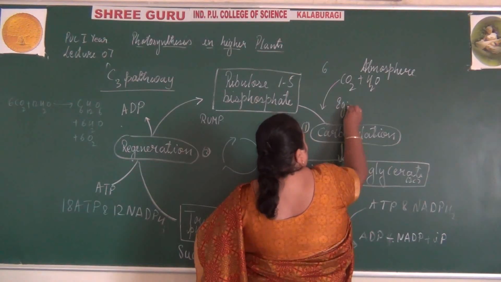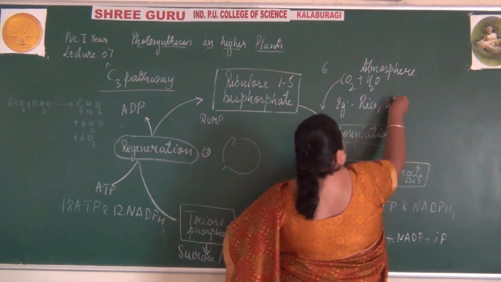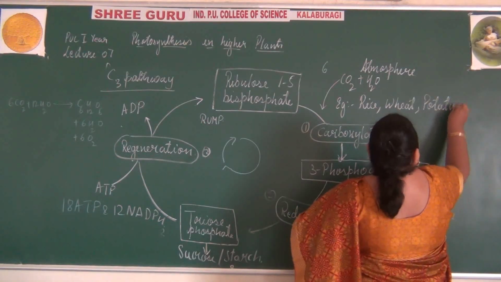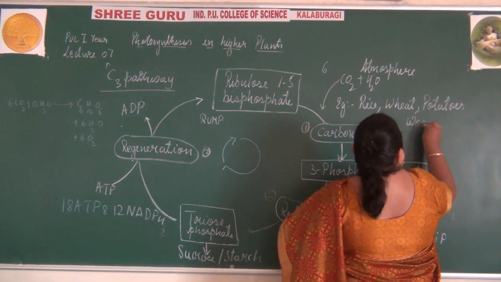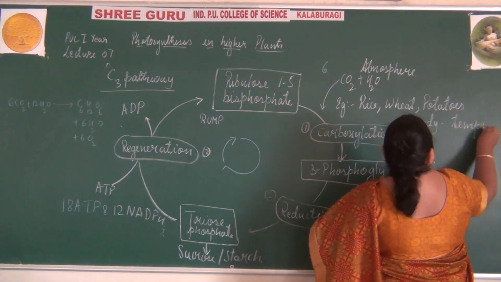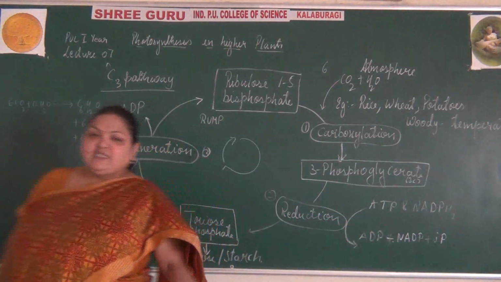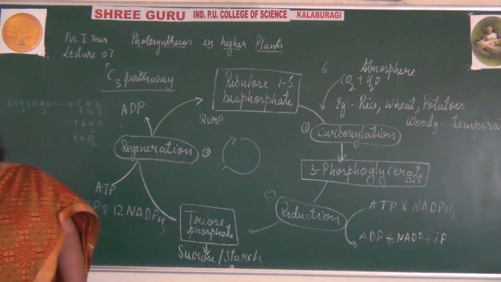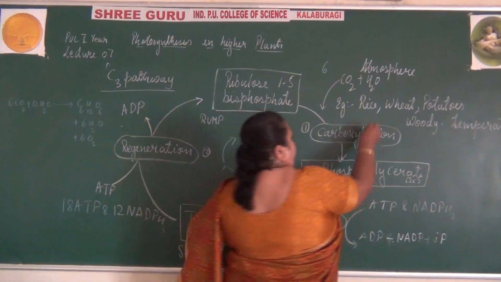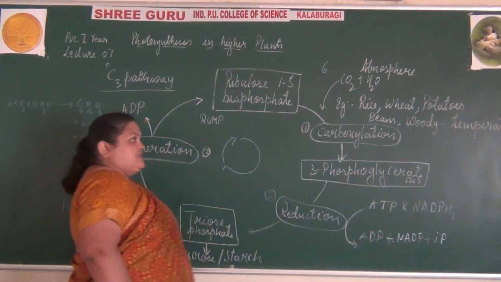Some examples of C3 plants are rice, wheat, beans, potatoes, and some of the woody and temperate plants.